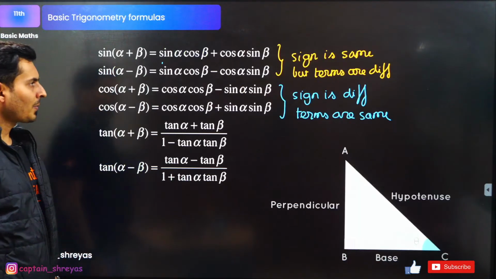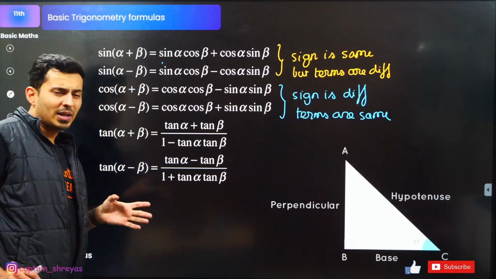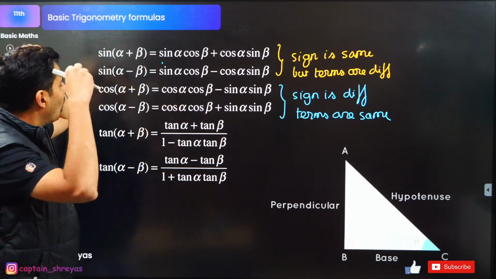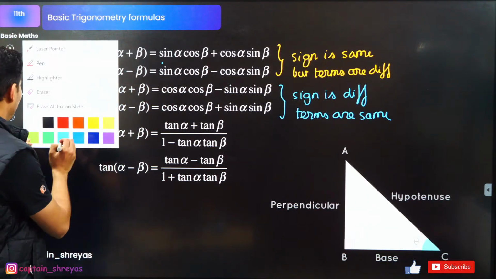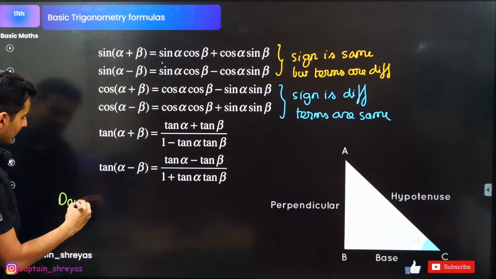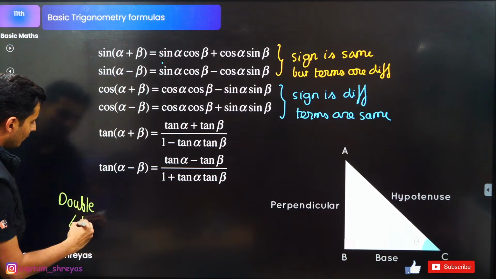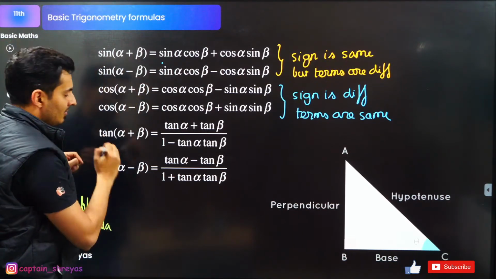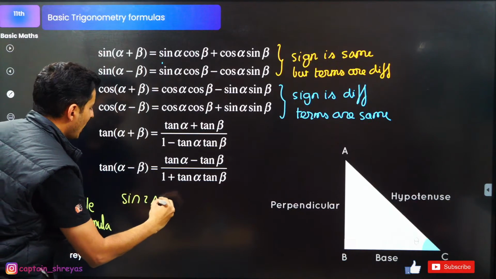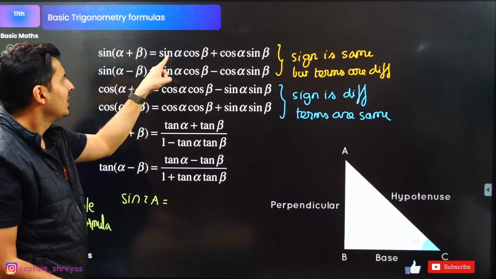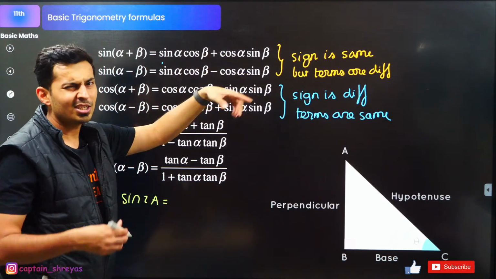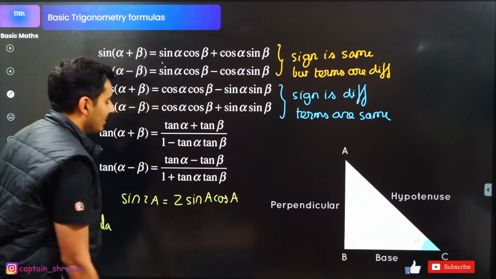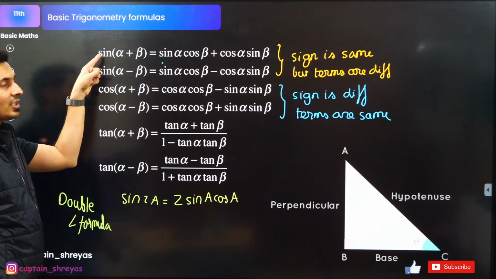Very good. Now, using these formulas only, you get the double angle formula. There is no need for remembering it separately. But if you want to, here it is. Double angle formula means sine of a plus a, which is basically sine 2a. You can substitute it here and get it: sine a cos a plus cos a sine a, which is basically 2 times sine a cos a. As simple as that. It is obtained using this formula.